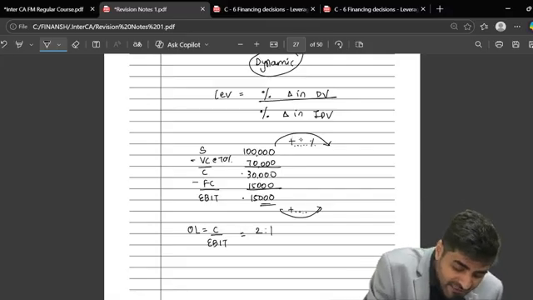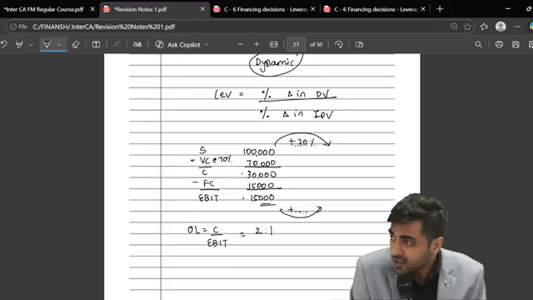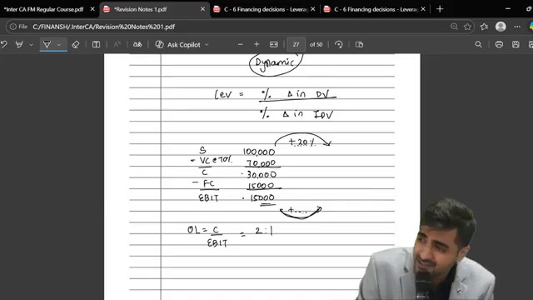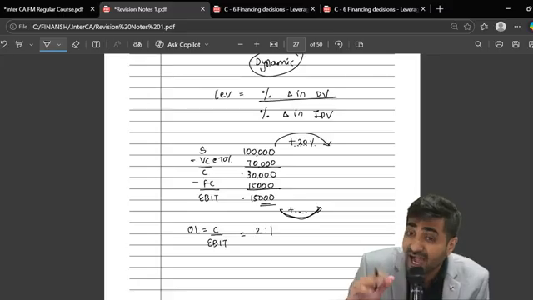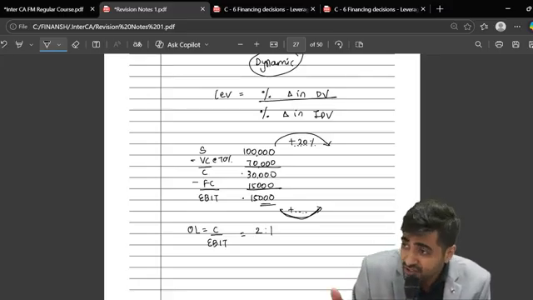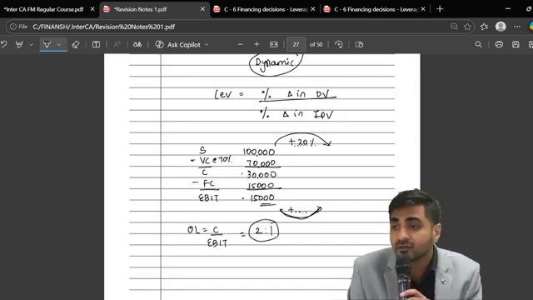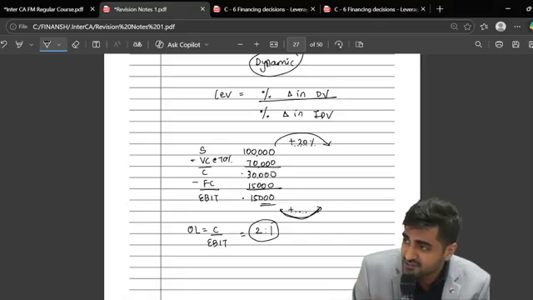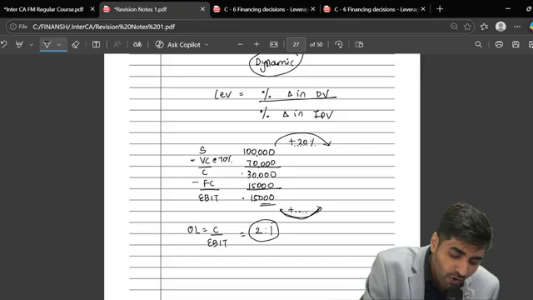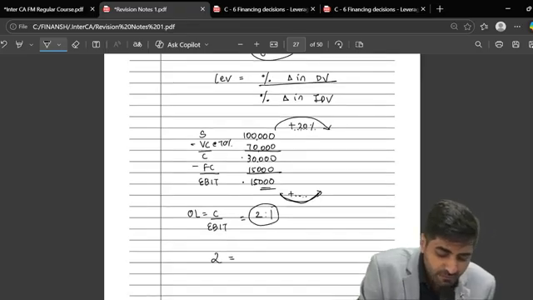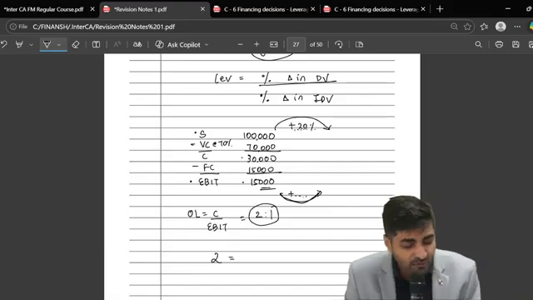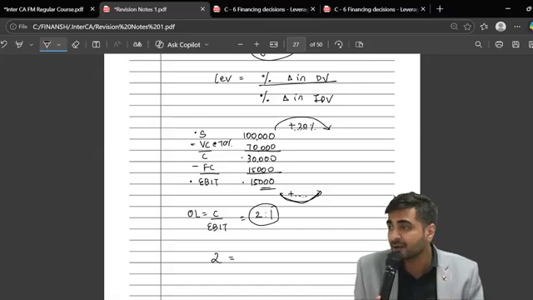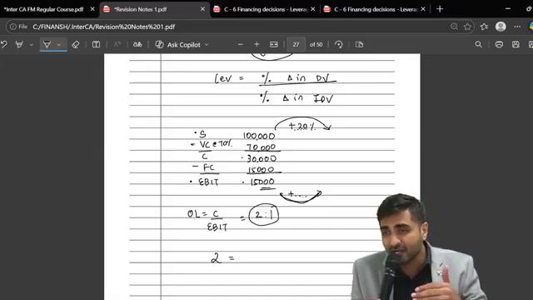Now suppose my sales increases by 20%. If my sales increases by 20%, do you think EBIT will increase by 20% only? Will it increase by a higher percentage? Yes or no? Yes, because of the leverage which is given to you. So because of that leverage, will it enhance by some additional percentage? Yes, sir. So now, if my operating leverage is 2, between sales and EBIT, can you please tell me what is dependent on what? Can I say EBIT is dependent on sales?